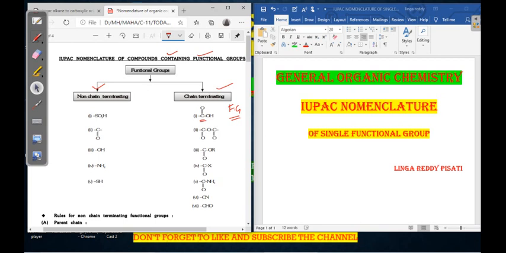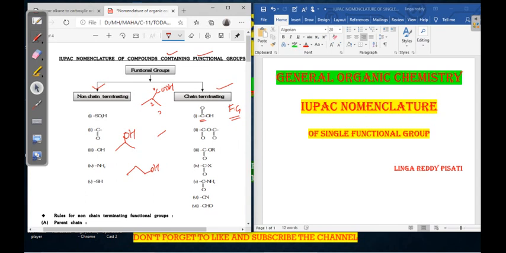Suppose alcohol is there, it may be in the middle, it may be at the end, terminal also possible. But carboxylic acid is always terminal only. Suppose it is like this, so the chain will start from here only, 1 2 3. That's why these are terminal functional groups. The functional group which has a carbon atom is known as a chain terminating functional group.